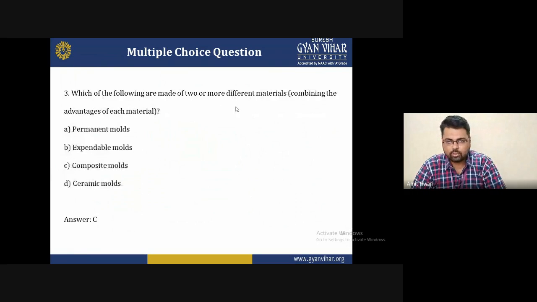The third question: which of the following are made up of two or more different materials, combining the advantages of each material? The options are A permanent mold, B expendable mold, C composite mold, and D ceramic mold. The correct answer of this question is C. A composite mold is made up of two or more different materials, and we can combine the advantages of each material. I am just saying that composite materials are nowadays very popular. For that, two or more metals are used for the fabrication of composite material.